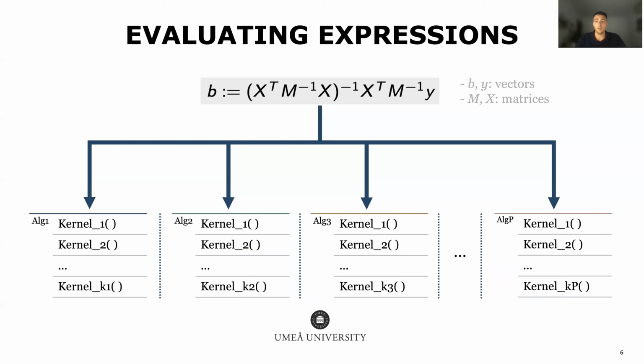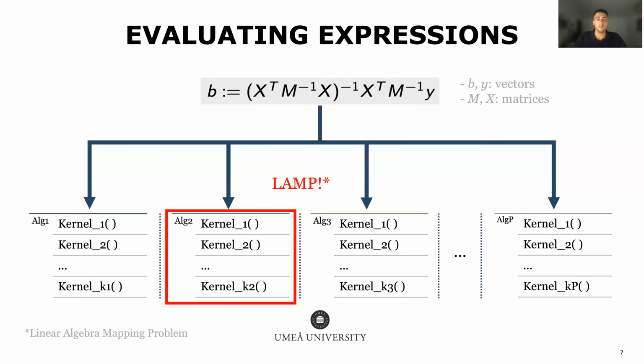And although we avoid explicitly specifying all of them, the components. And as a note, these algorithms do not necessarily perform the same number of kernel calls. So K1, K2, and so on, are not the same number. The problem then boils down to selecting an algorithm that is reliably amongst the fastest from this set of mathematically equivalent algorithms. And this is, of course, settled for a specific combination of library implementation and computer architecture.